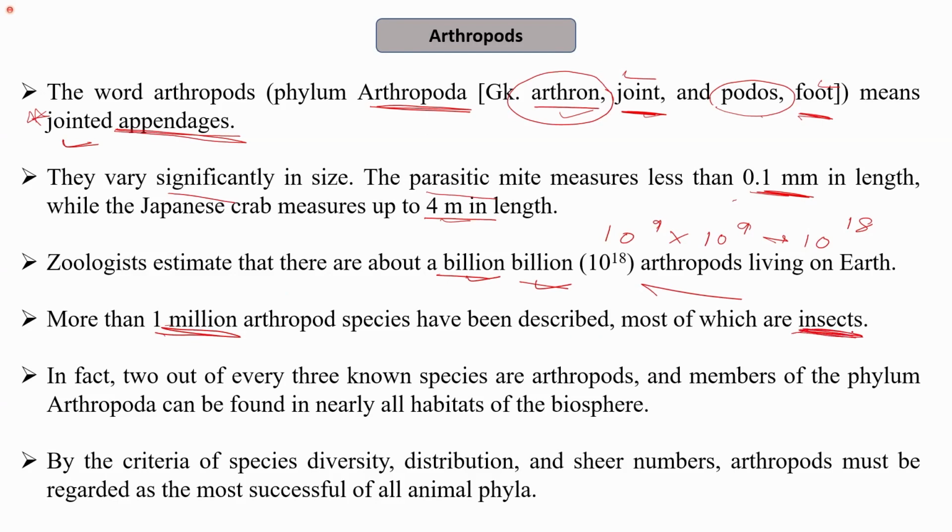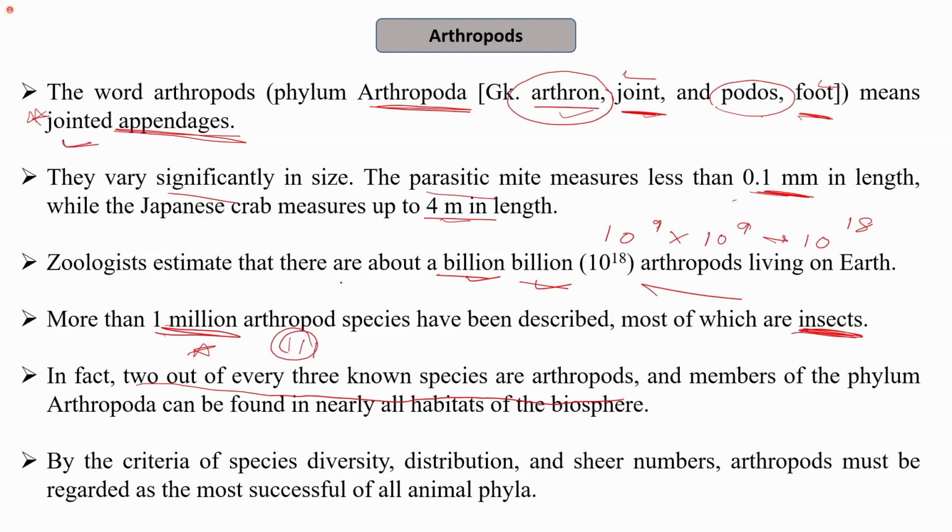So we will see how arthropods are divided in different groups or different classes. But the important point here is that most of these species which are being described belong to the class Insecta. Considering this huge diversity of arthropods, we can say that 2 out of every 3 known species are arthropods. So this is a very big number: if there are 3 known species, 2 of them will be arthropods.